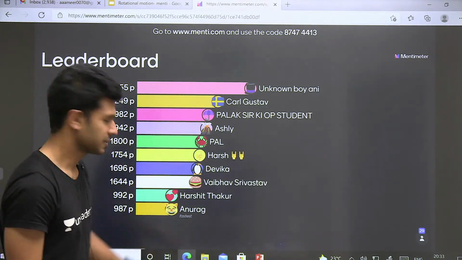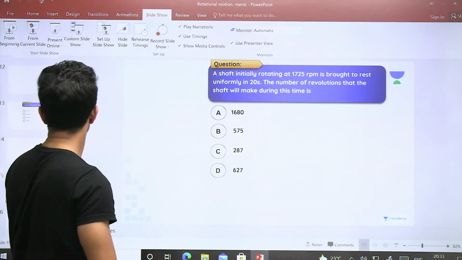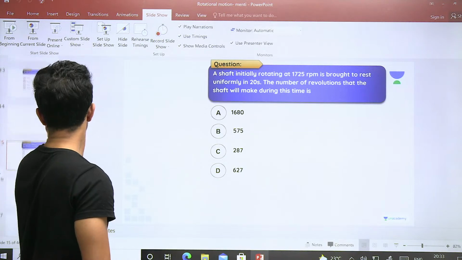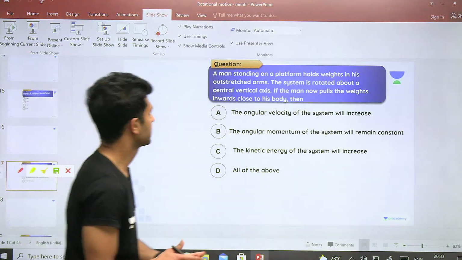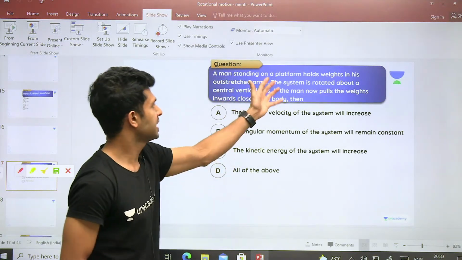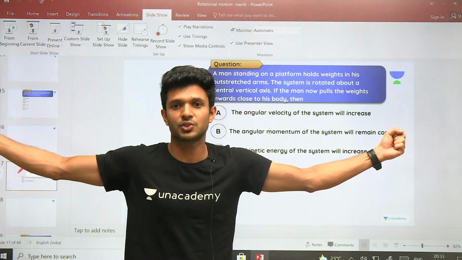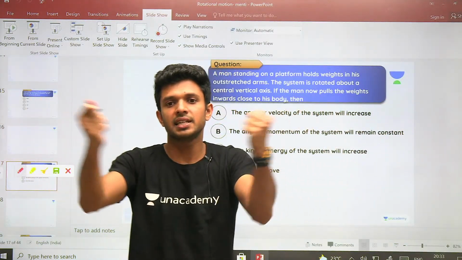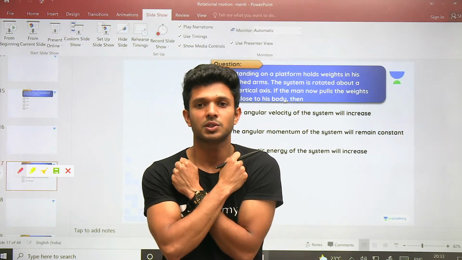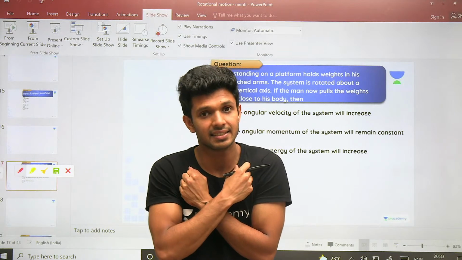So shall we do this? Dekh le. Let's see how this question can be done. A person standing on a platform is holding some weight with his hands stretched. You very well know that if that person takes the weight inside, the distribution of the mass decreases.